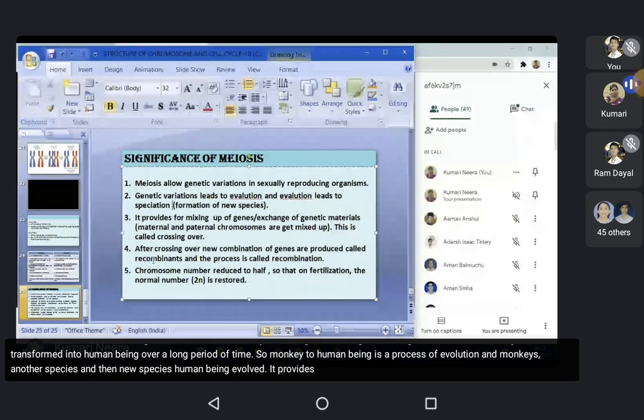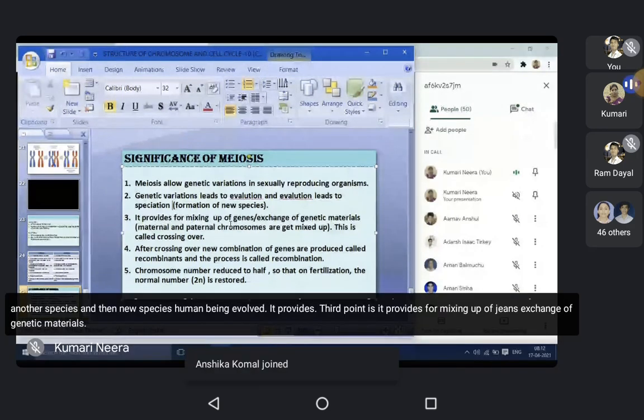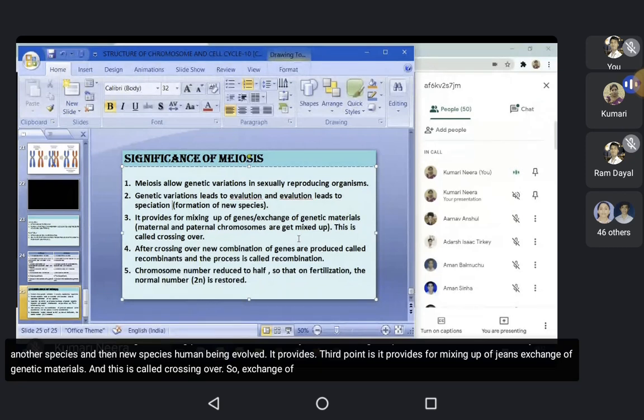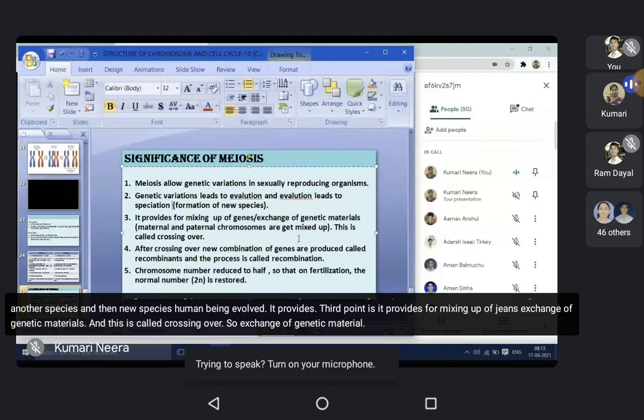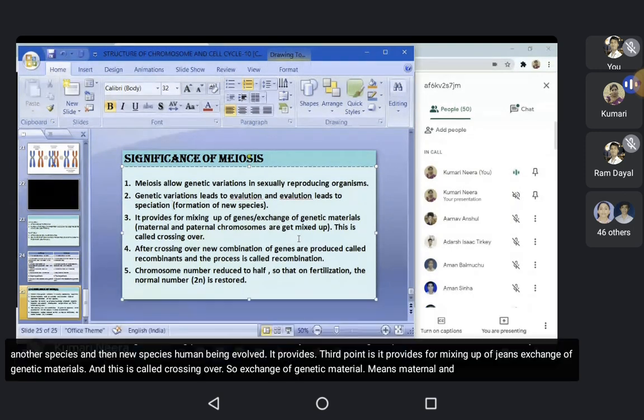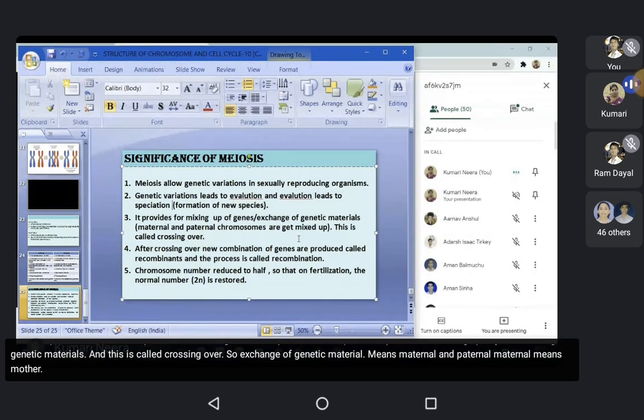Third point is, it provides for mixing up of genes, exchange of genetic materials, and this is called crossing over. So exchange of genetic material means maternal and paternal. Maternal means mother and paternal means father. So maternal and paternal chromosomes get mixed up. This is called crossing over.